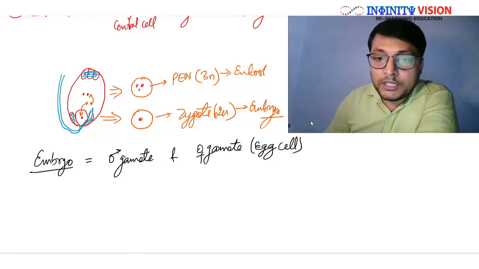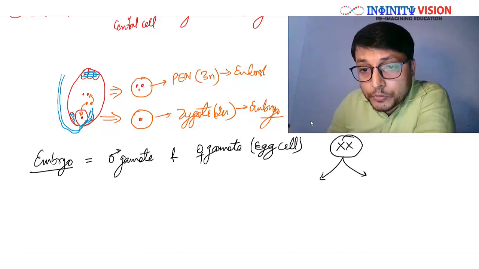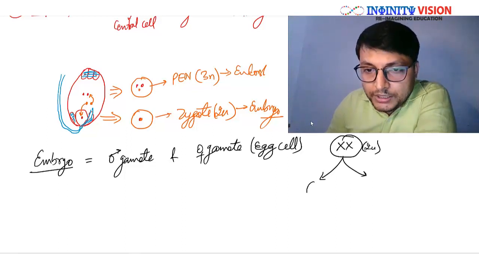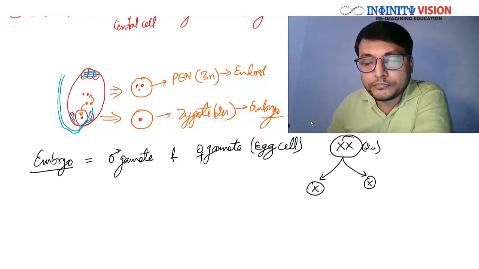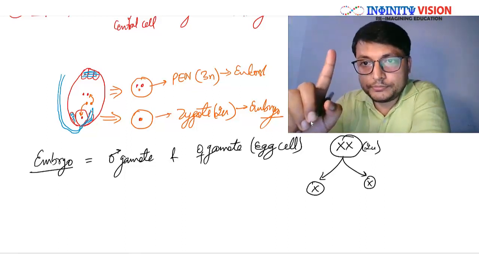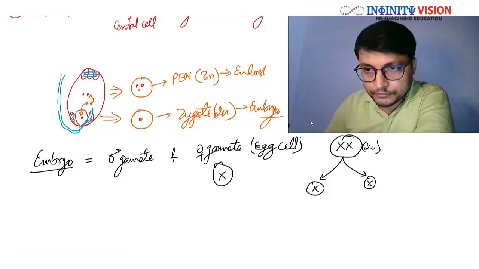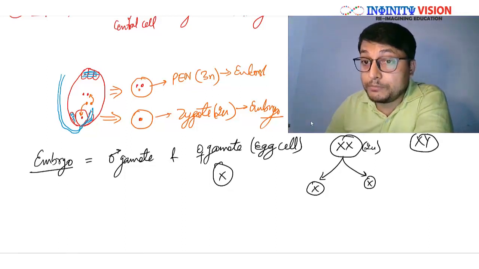Now you know that the female will have X chromosomes. This cell is diploid, right? When it undergoes meiosis to form the egg cell, the egg cell will always have one X chromosome, so this will have only X. The male gamete will be formed from the male, and the male has both X and Y chromosomes.